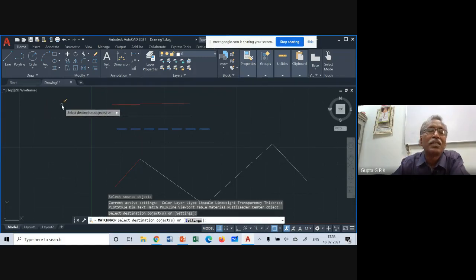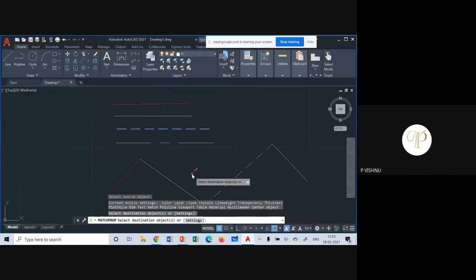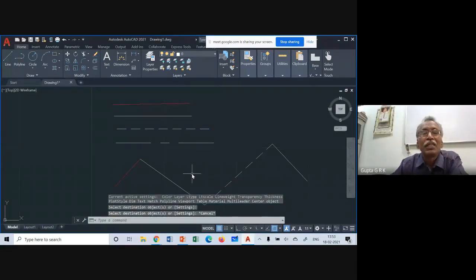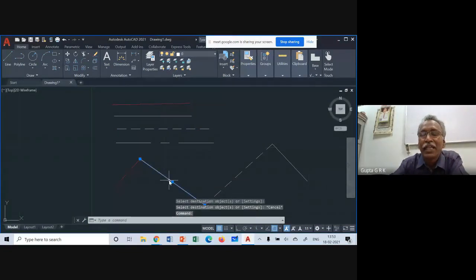Is it clear what I am talking about? Yes, sir. Yeah, that is the way we have to get axis lines, hidden lines, and color lines. All these things I can get like that.